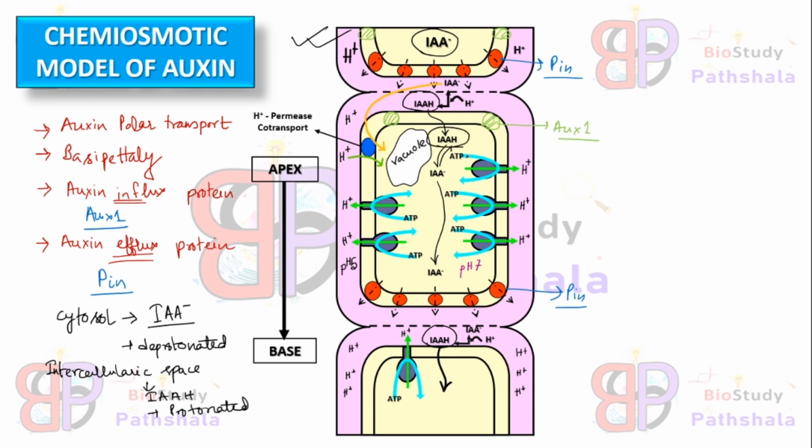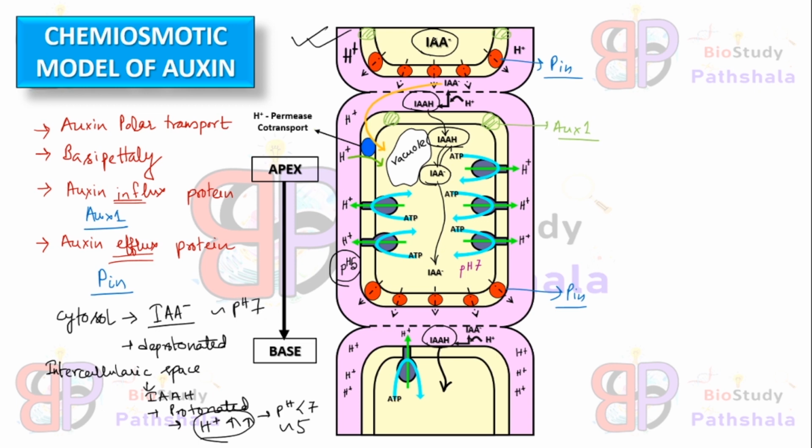As IAAH is the protonated form, that means here the concentration of H plus is high. If the H plus concentration is high, that means the pH should be less than 7, that means acidic. As you can see, in this space the pH is about 5, but in the cytoplasmic area IAA minus is predominant, that is why here the pH is almost neutral.